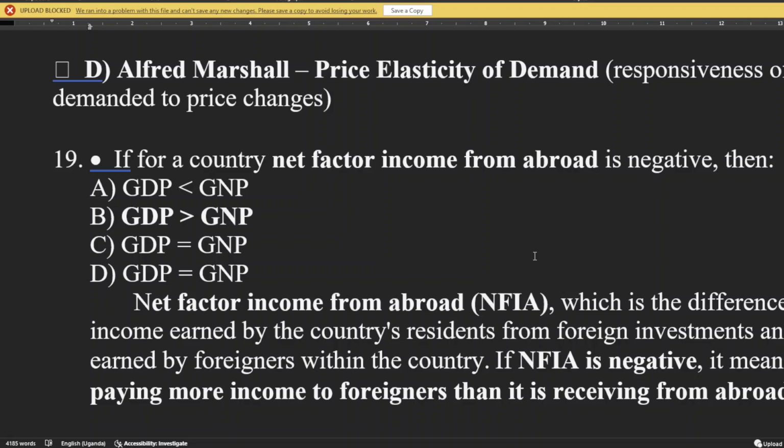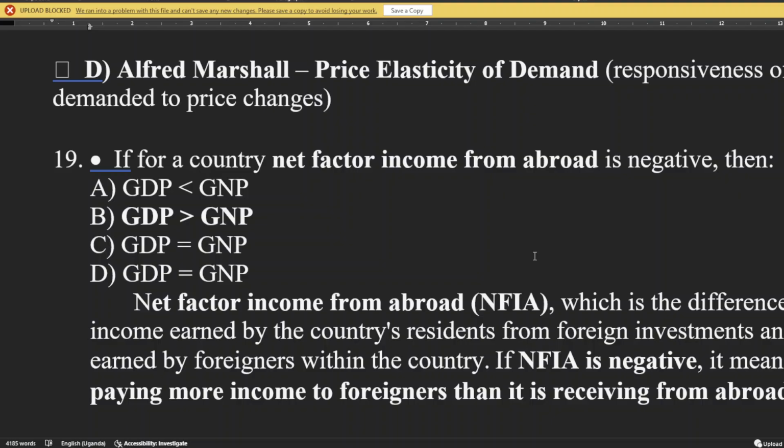We're saying it is the difference between income earned by the country's residents from foreign investments and income earned by foreigners within the country. Imagine we are seated in a class of 10 whites and 20 Ugandans.